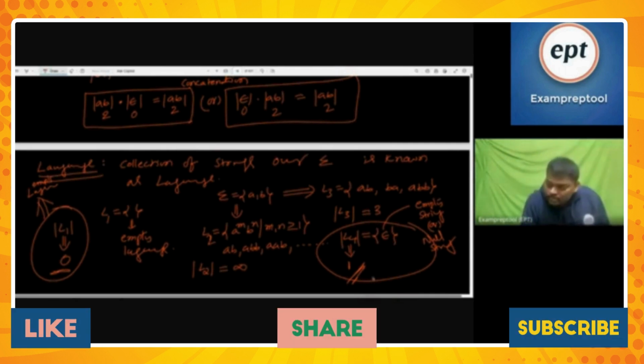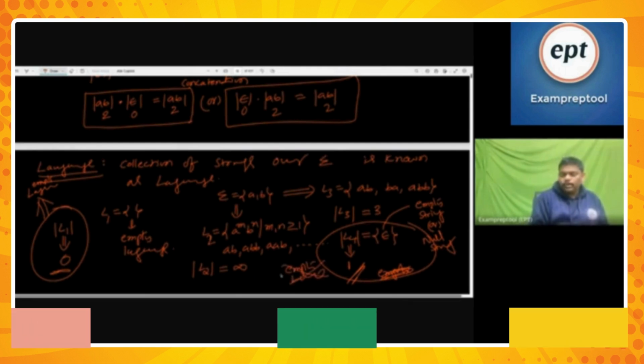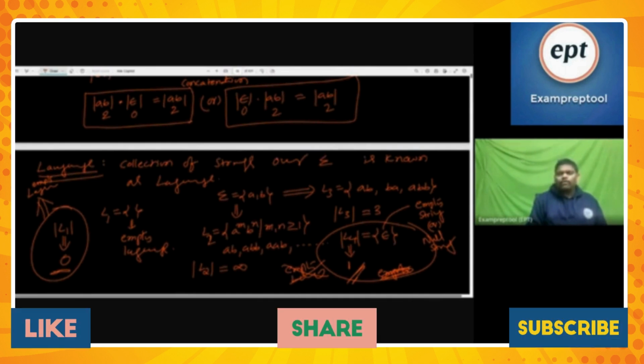Is it an empty language? No. The language is not empty because one person is there, but that person is the empty string, the null string. Have you seen the difference between L1 and L4?